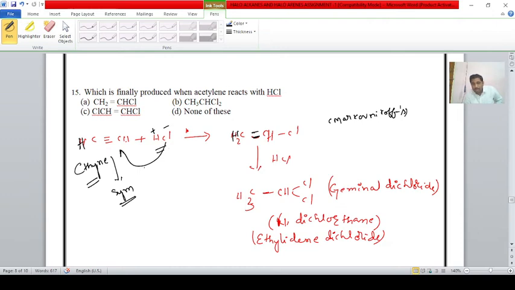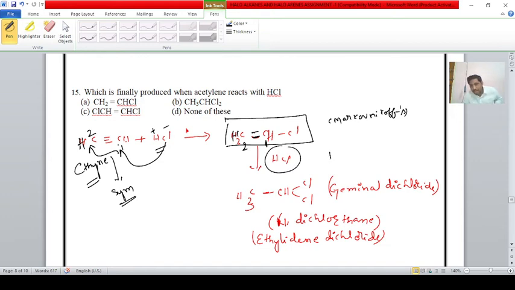Hence the chlorine atom may attack either carbon, and both probabilities are the same. So the chlorine atom attacks the first carbon and the hydrogen atom attacks the second carbon. Hence CH2 double bond CHCl is formed, which further reacts with HCl.